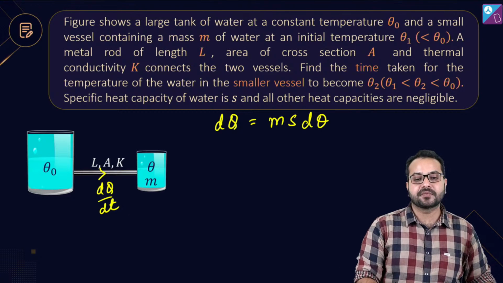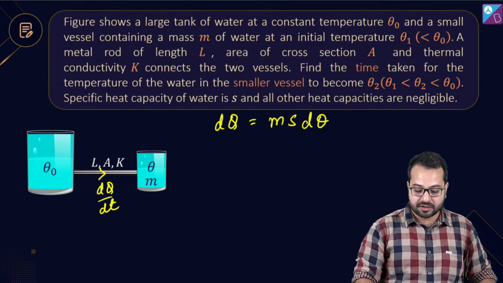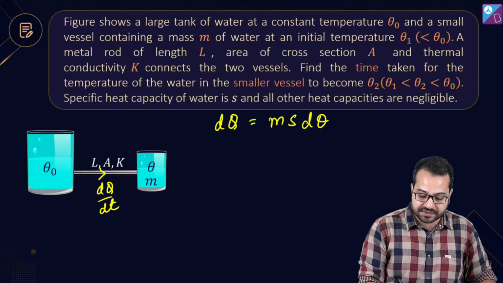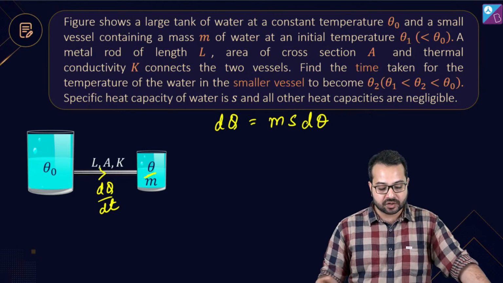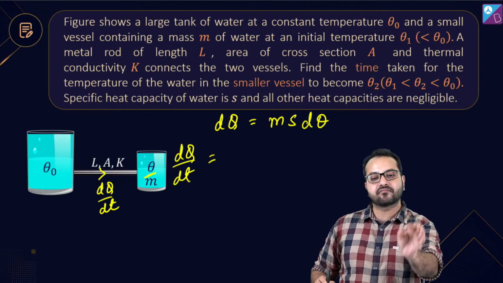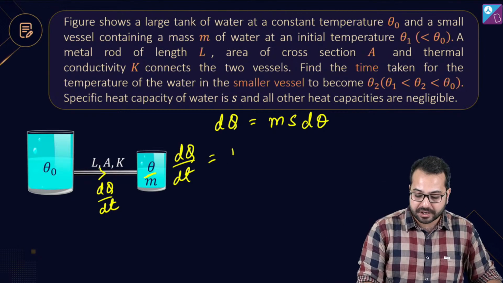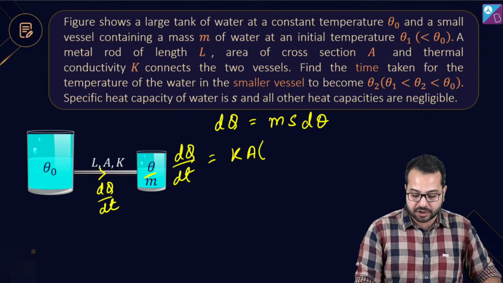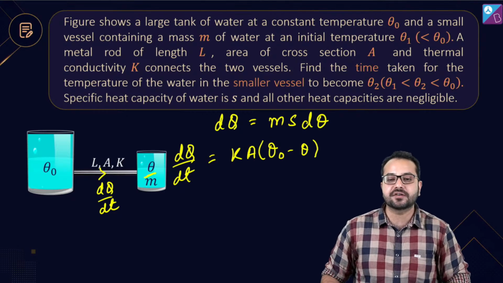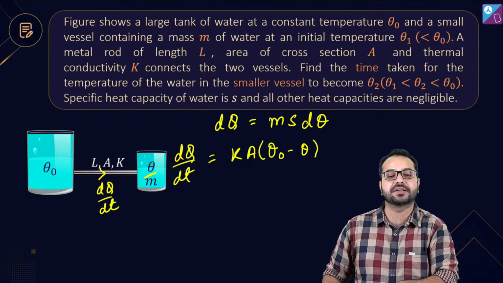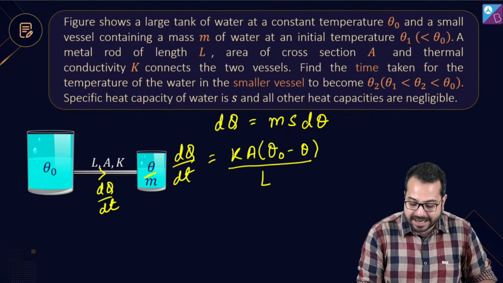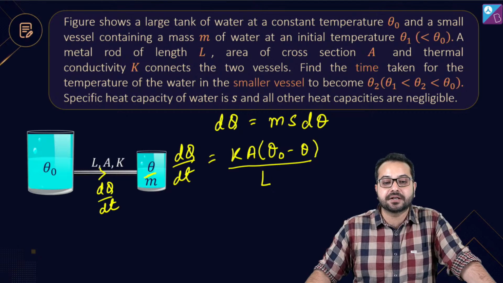सो आई एम अज्यूमिंग दैट एट अ पर्टिकुलर टाइम theta is the temperature of this liquid. Okay, what is the temperature? The temperature is theta. So can I say that dq by dt at that instant, the rate of heat flow, will be equal to what? It will be equal to Ka into theta naught minus theta. At this instant, what is the temperature difference? The temperature difference is theta naught minus theta. So Ka into theta naught minus theta divided by L, this will be the heat current.